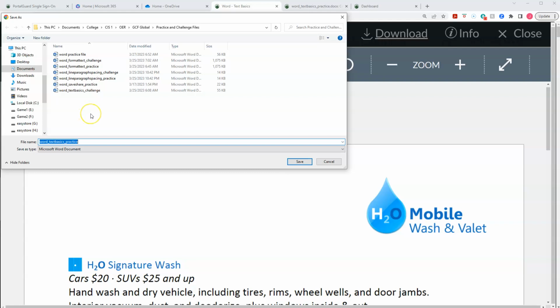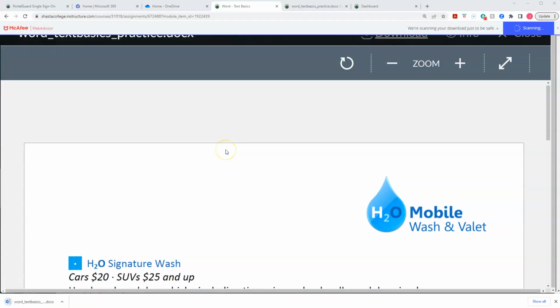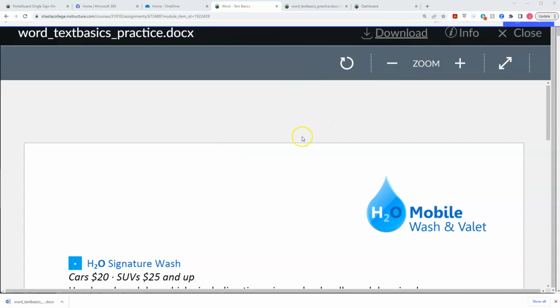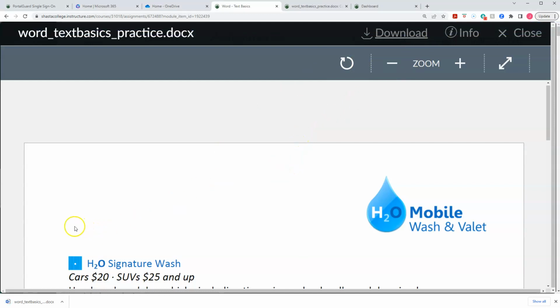All right. So anyway, you're going to save that here. And in fact, let's just do that real quick. So let's do this, and I'll show you. I'm going to click save. It's saving on the screen. You'll see on mine, it does this little scanning to make sure it's safe. Everybody has a little different things installed there, but it dropped it down and you can see the document is listed right here. So you can click this little option from the menu and say show in folder, and it'll show where it is. You can just click on it.